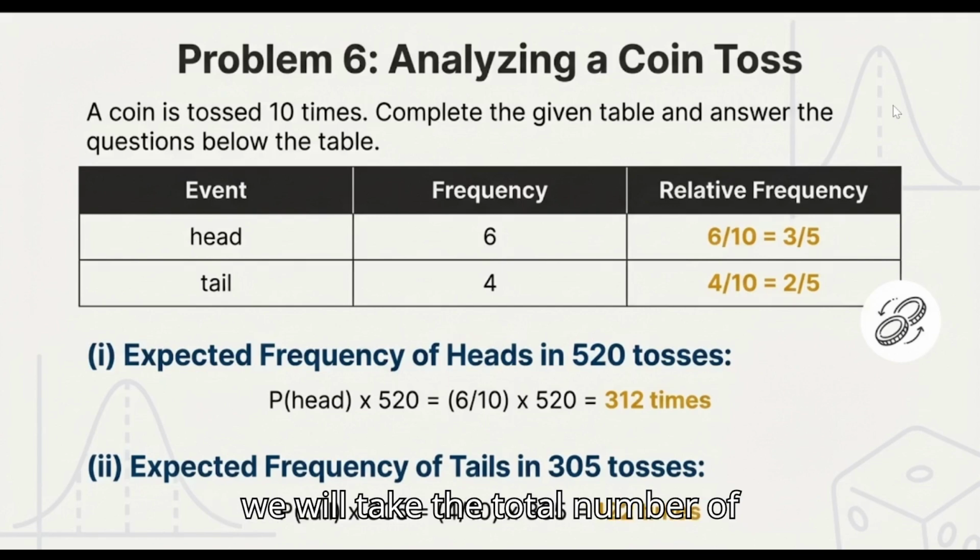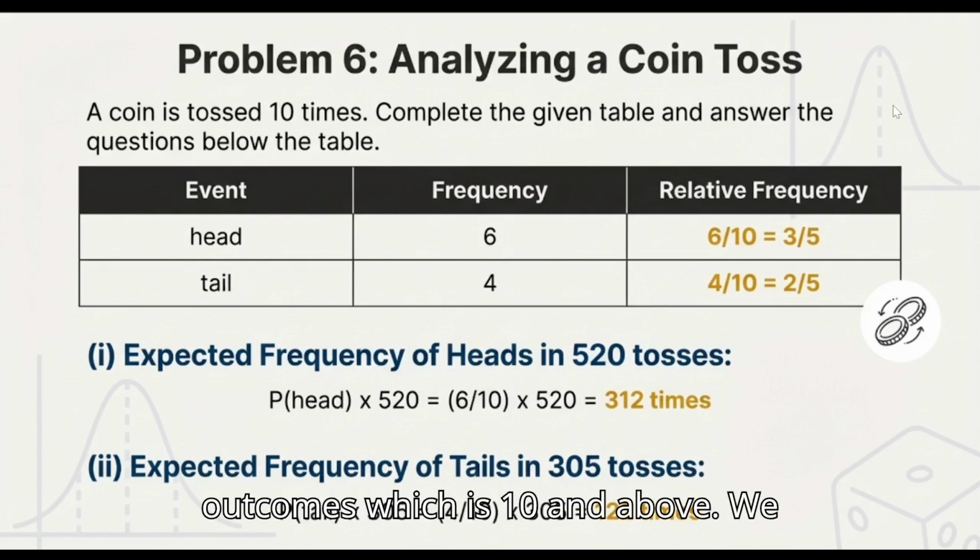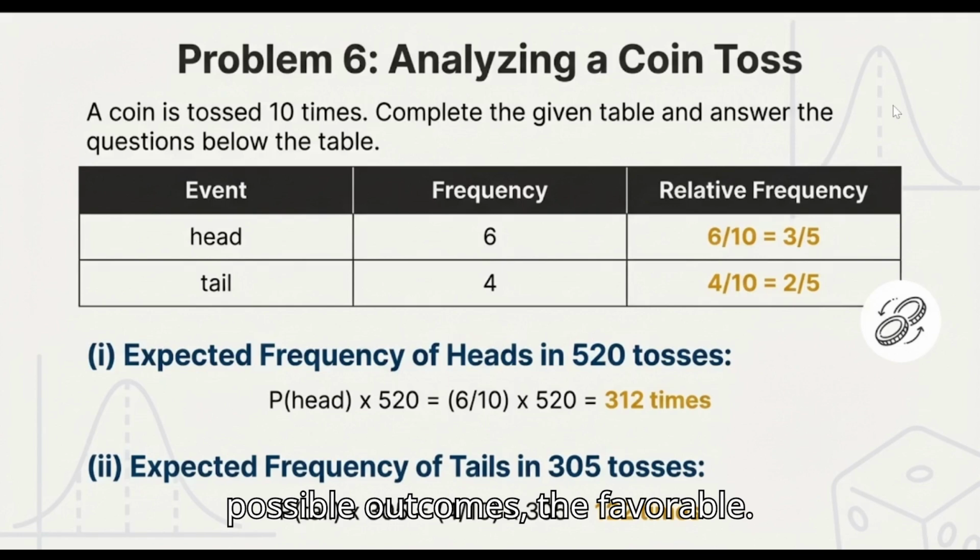Firstly, we will take the total number of outcomes, which is 10, and above we will take the occurring outcomes, the possible outcomes, the favorable outcomes, and that is 6. So 6 by 10 is 3 by 5. That is our relative frequency. Then for tail, we know that our frequency is 4 and the total outcomes is 10. So 4 divided by 10 is 2 by 5. That is our relative frequency.